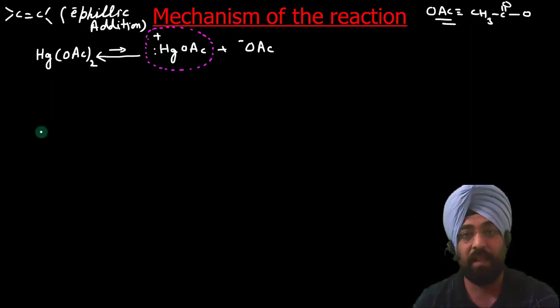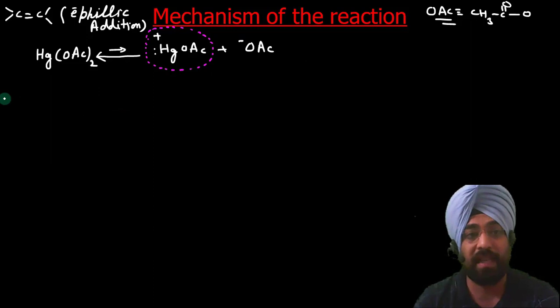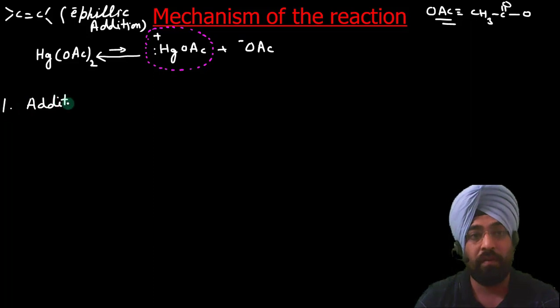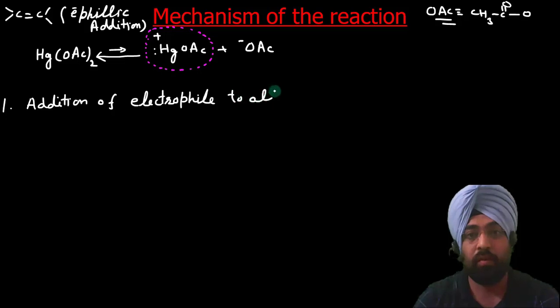Now let us see how the reaction will take place. So the first step, as we all know that in all these reactions, the first step is addition of electrophile to alkene. So what happens?